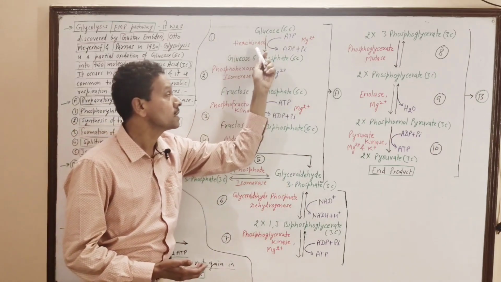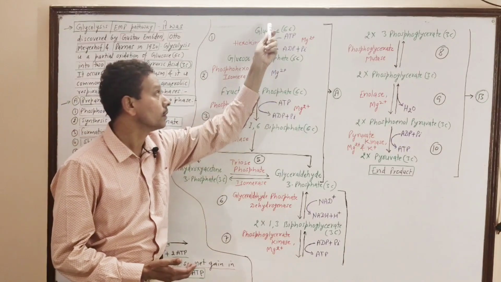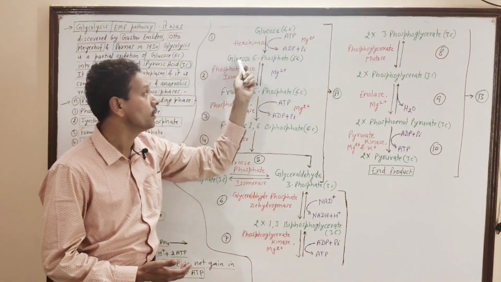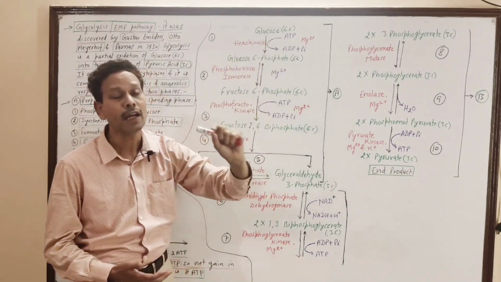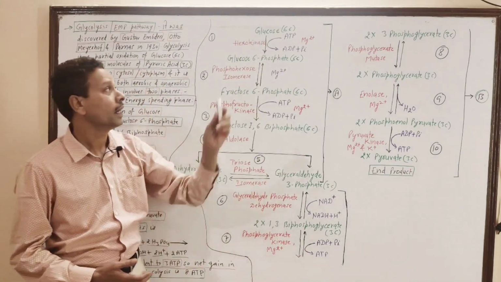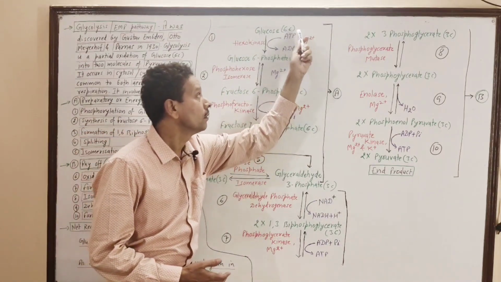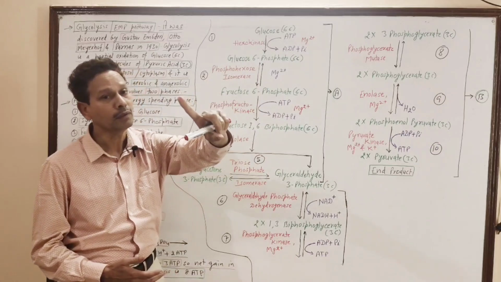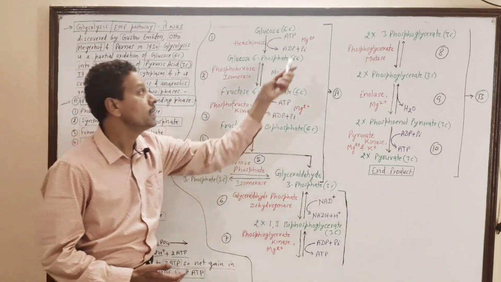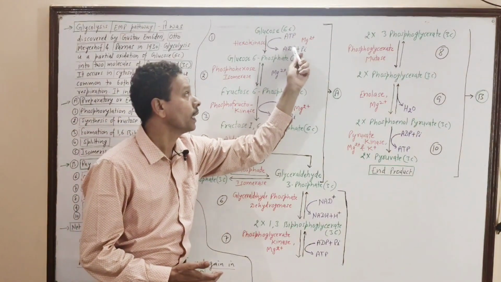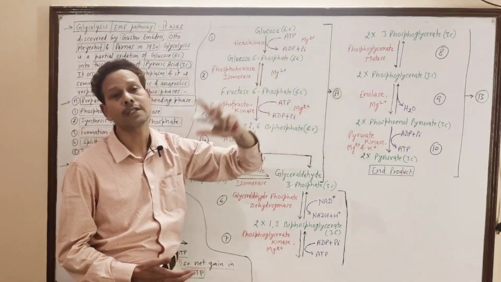This conversion of glucose into glucose 6-phosphate requires an enzyme, hexokinase, and this hexokinase requires one ATP molecule and Mg2+ ions. This ATP is converted into ADP plus 1 inorganic phosphate.